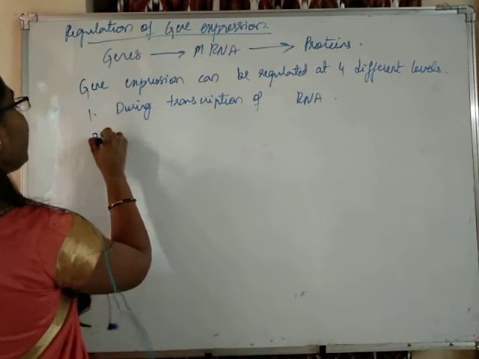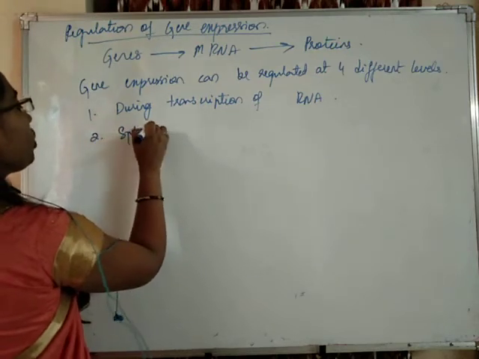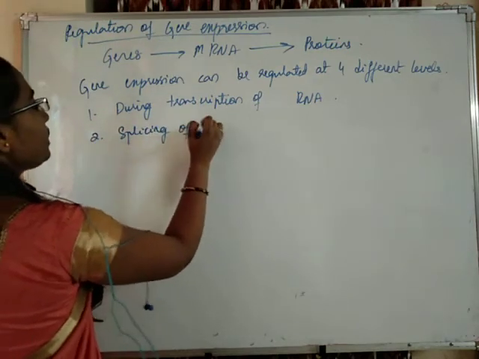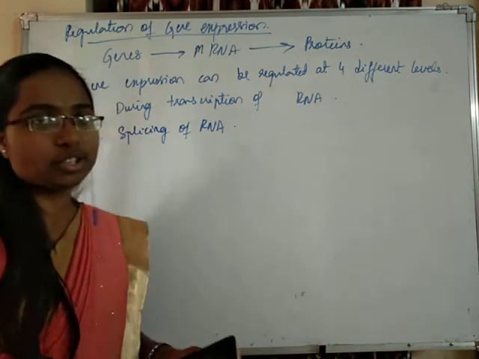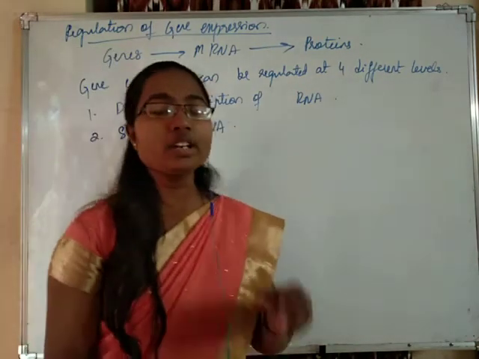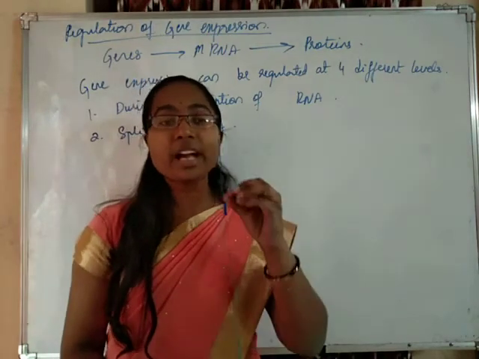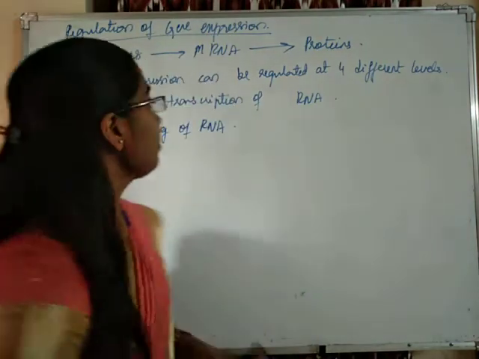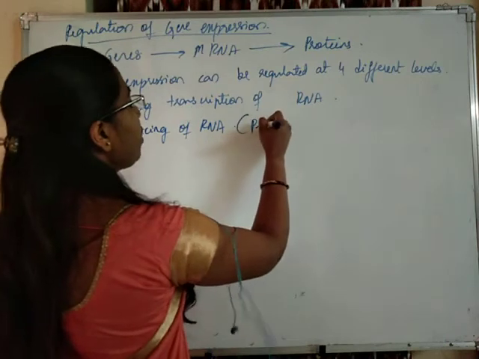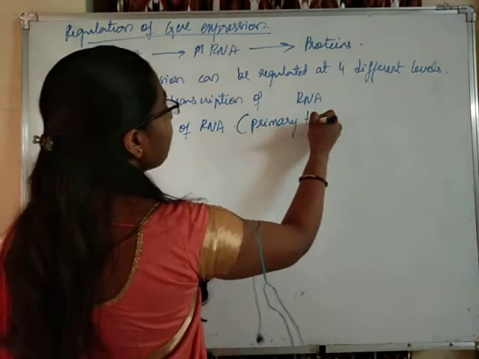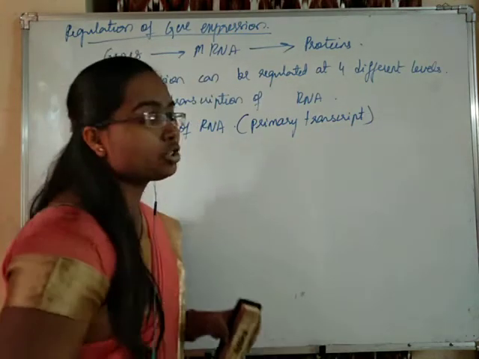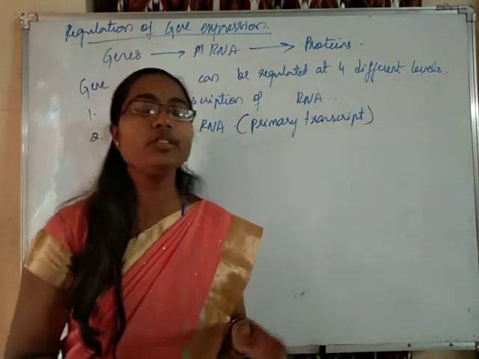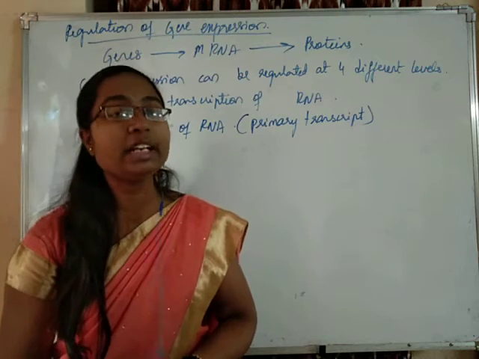Okay. And the second way is during splicing of RNA. See students, our RNA is not fully functional when it is produced. Non-functional RNA is produced. We call it the primary transcript. That RNA which is not fully functional is called the primary transcript.